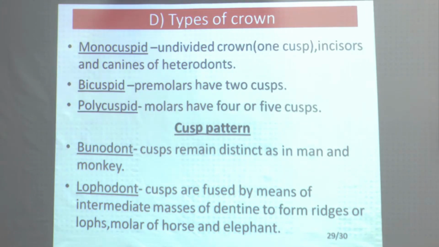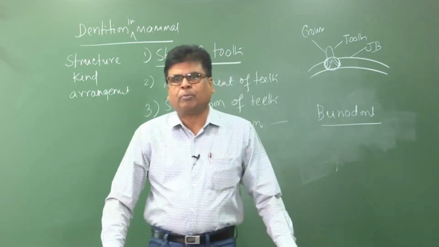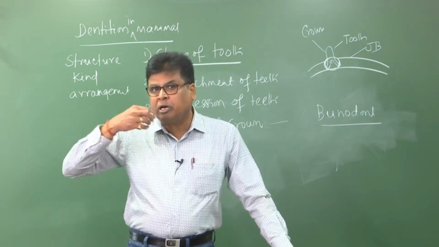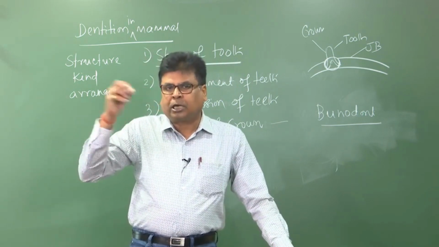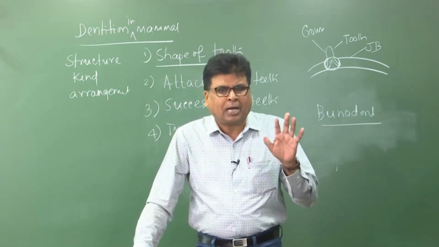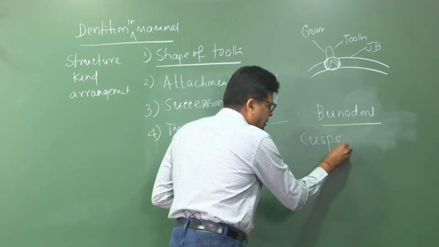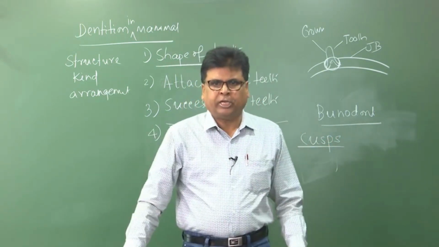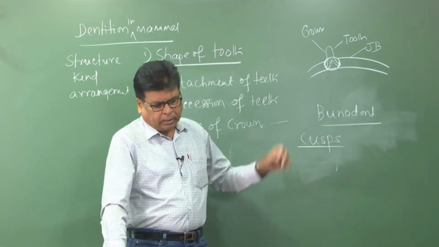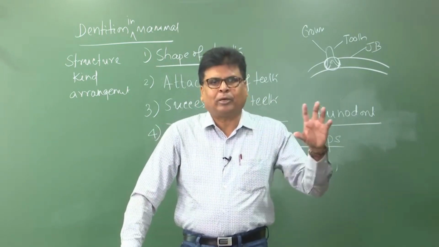Then come to the bunodont, this is the most important one, a one mark question. What do you mean by bunodont? Here cusps remain distinct as in man and monkey. Our cusps are completely clear and differentiated from each other. If cusps are differentiated from each other, then the condition is called bunodont. This is found in mammals, especially man and monkey.